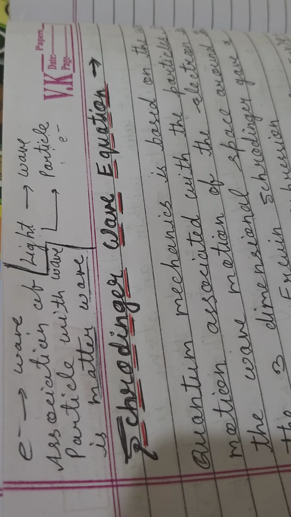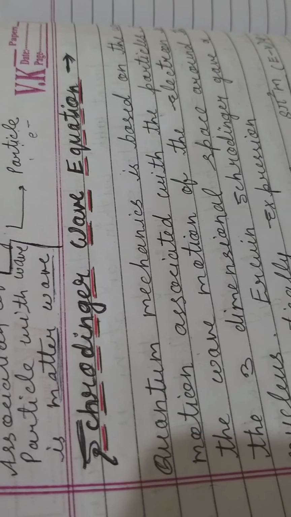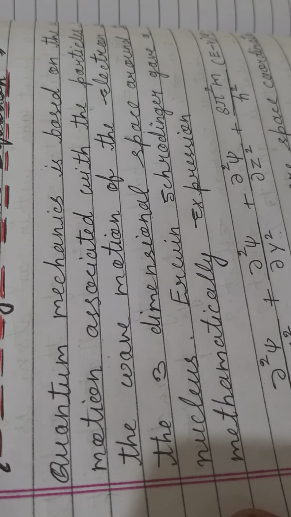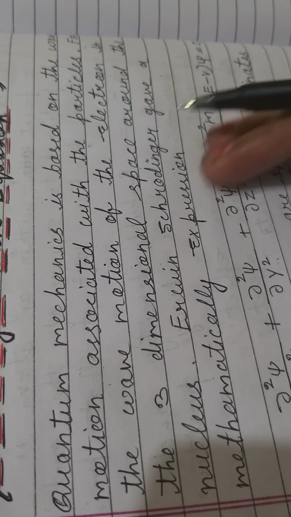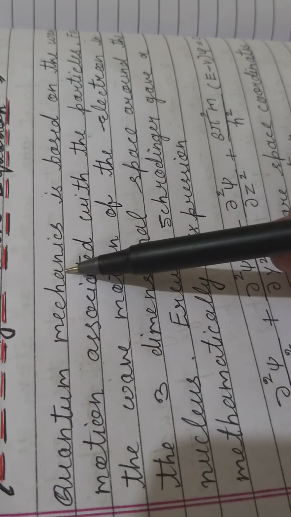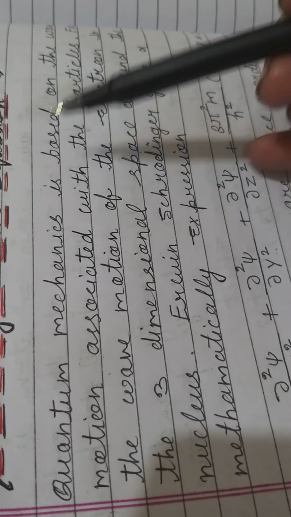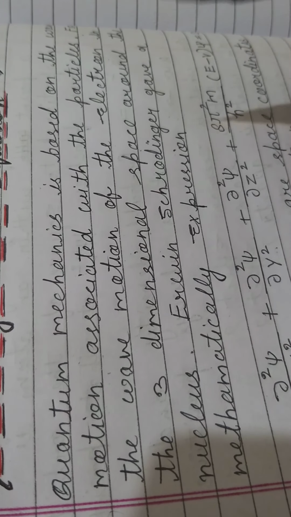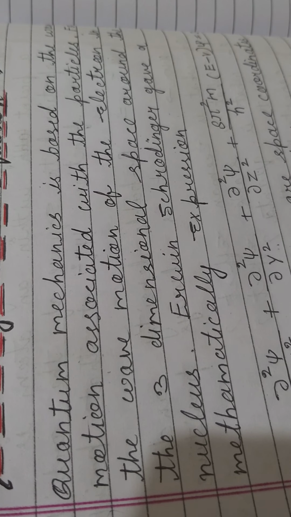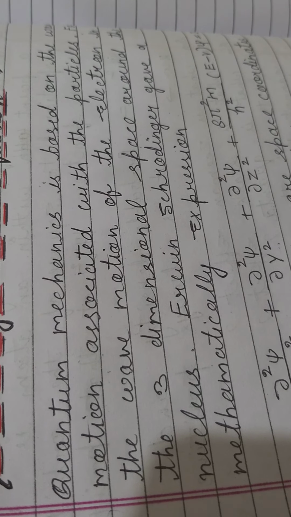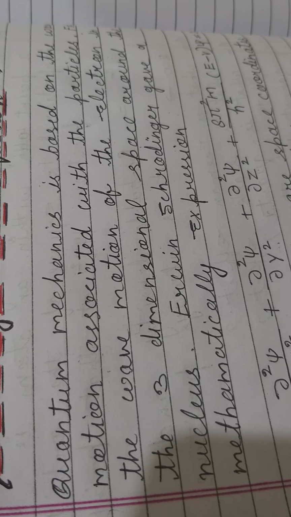Here I am telling you already, the derivation of the Schrodinger wave equation is not included in your syllabus. Only we have to study about the introduction of this equation. Quantum mechanics is based on the wave motion associated with the particle. It means in quantum mechanics we study the nature of the wave which is associated with the particle. Actually, the Schrodinger wave equation is nothing but the association of wave with the particle in three-dimensional space.